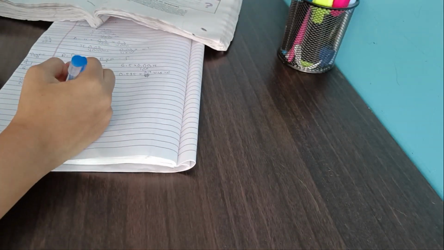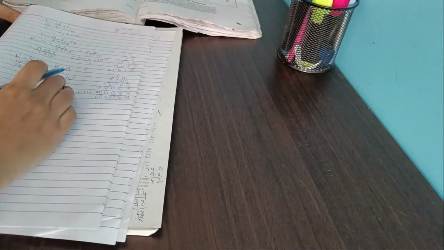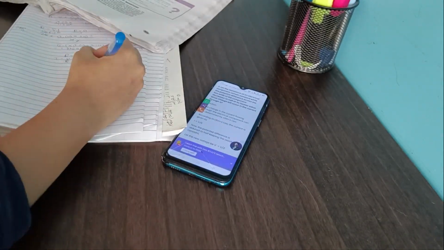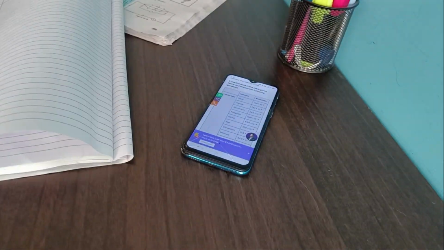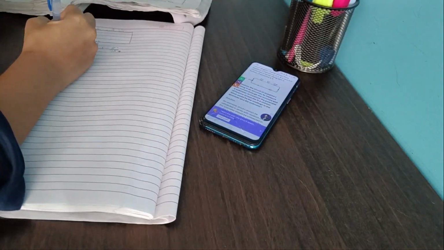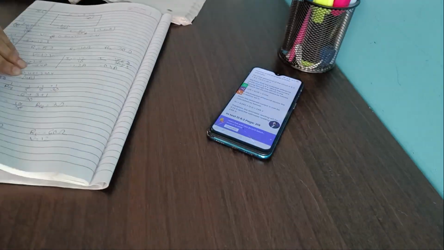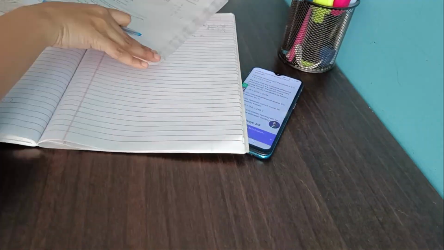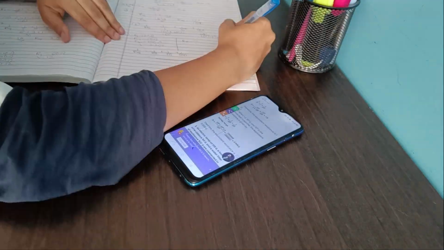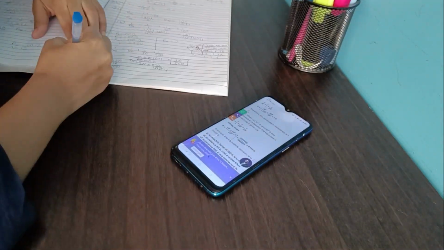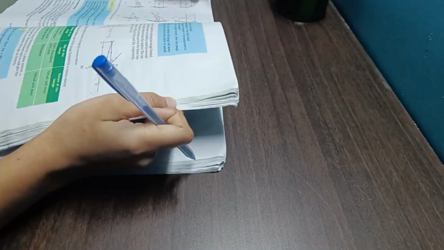So since we have our science exam tomorrow, let me ask you a very simple question from the chapter metals and non-metals. So what are the products and the reactants involved in the corrosion of copper? Okay, and if possible, you can also write down the balanced chemical equation. This reaction is not mentioned in the NCERT, but the product and the reactant is there. Like the equation isn't mentioned in the NCERT, but since the corrosion process is there, the equation might be asked, and this is also a PYQ.